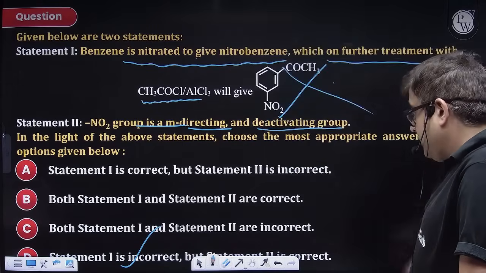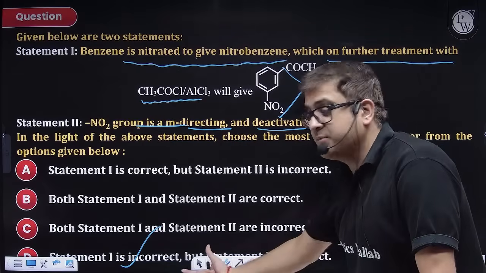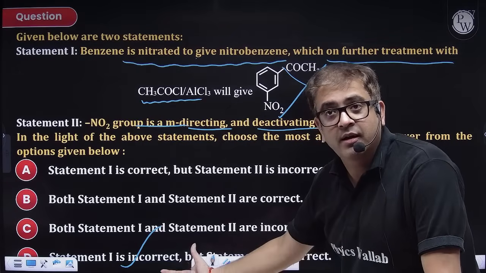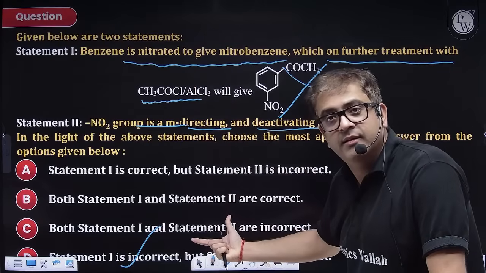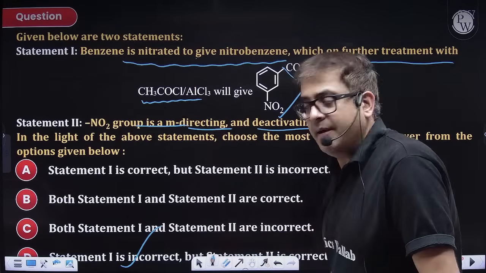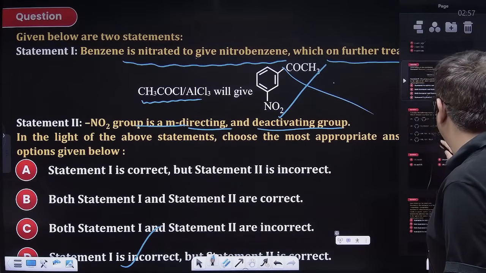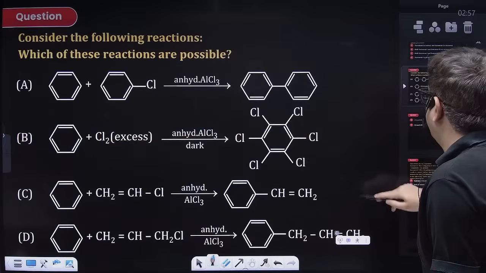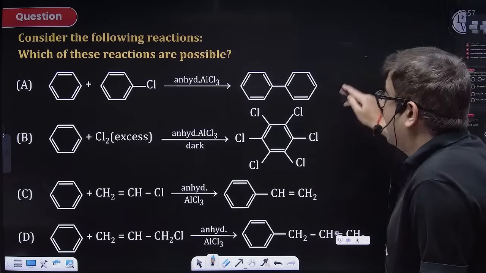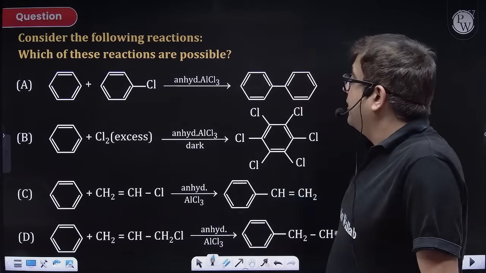Acha, the option maybe is not visible to you or what? Statement 1 is correct, 2 is incorrect. Maybe the option is not visible to you, that's why. I hope conceptually it is clear to you. Now, not giving time for this because this is multiple correct.